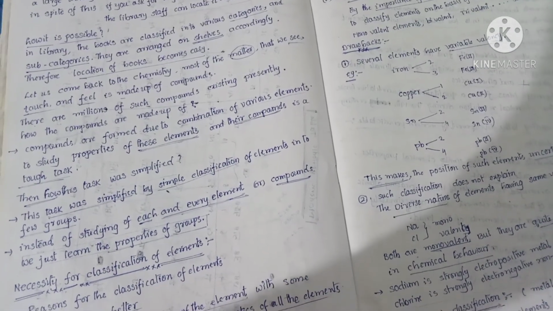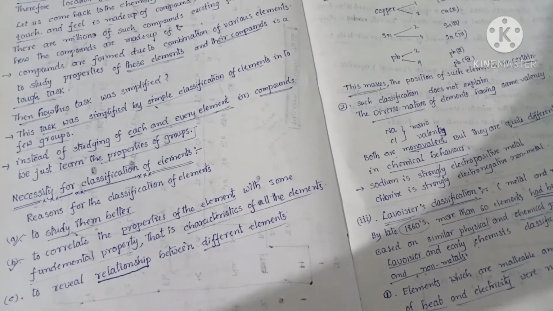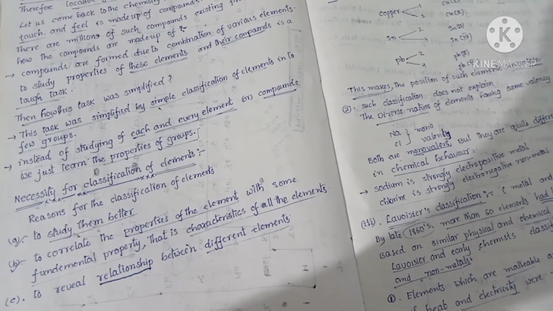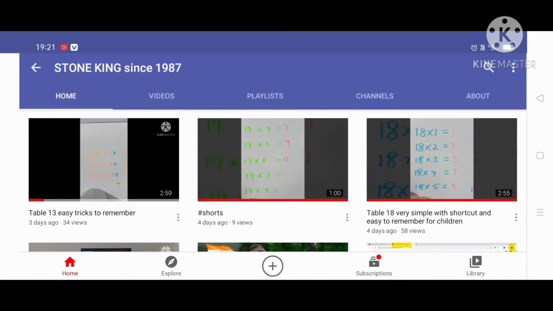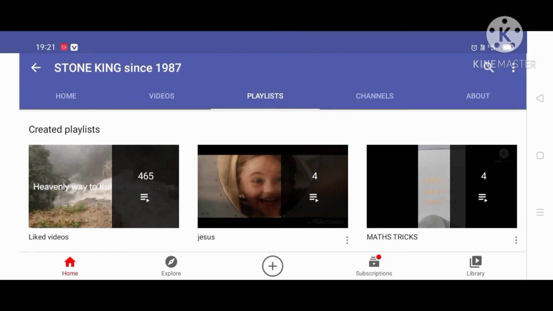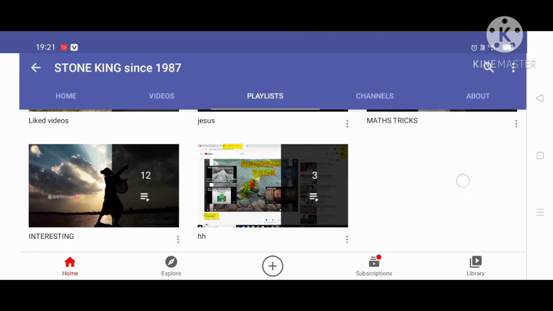The third is to reveal the relationship between different elements. When you arrange all the elements in a systematic way, we can easily compare them and give the relation between the elements. That is the reason we must classify the elements.